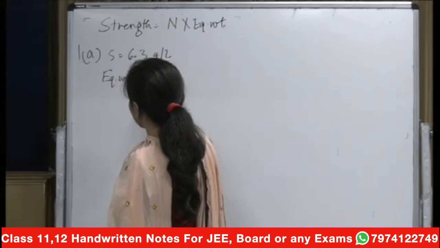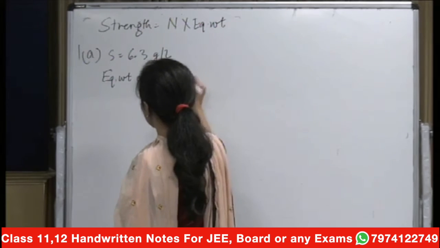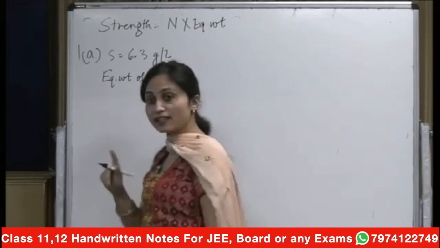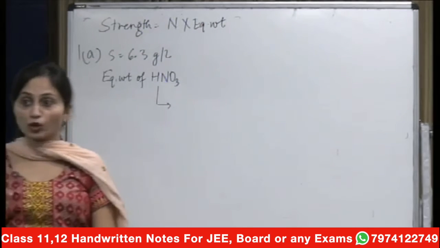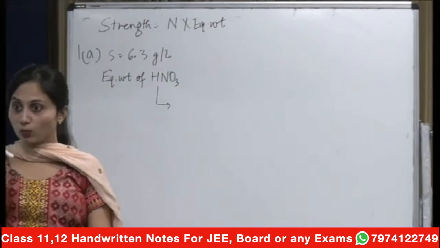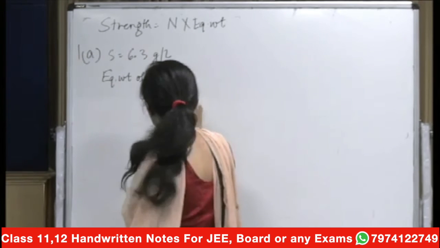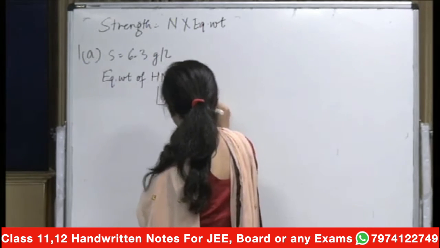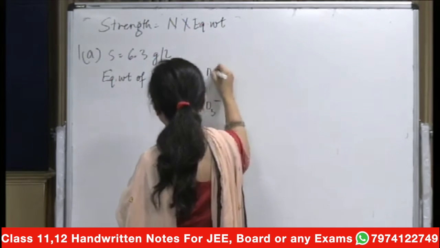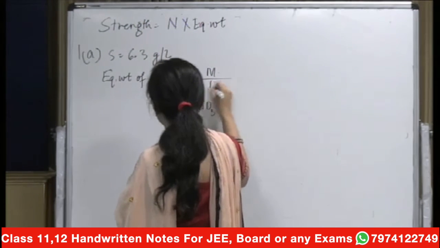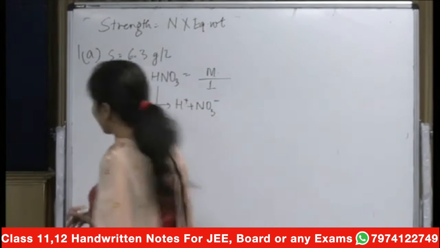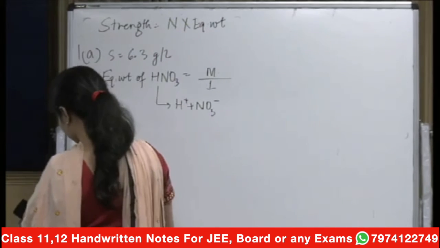It's an acid and it's a monobasic acid, because you have only one H plus. So you have H plus plus NO3 minus here. So that will be equal to whatever your molar mass is upon 1. Okay, so just calculate that.